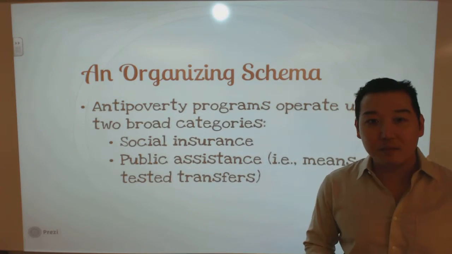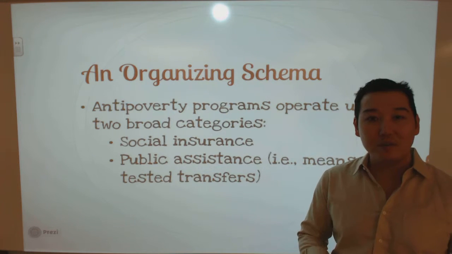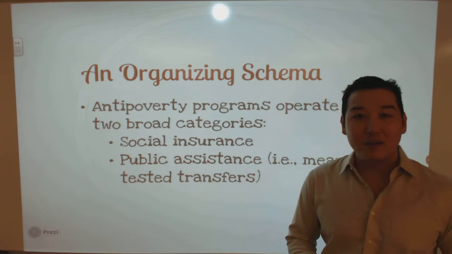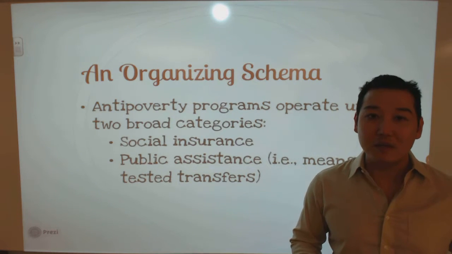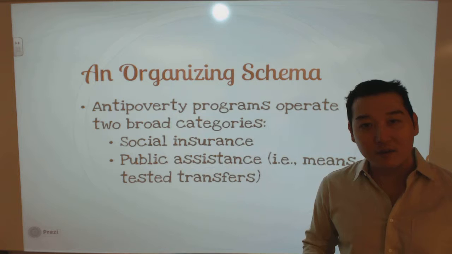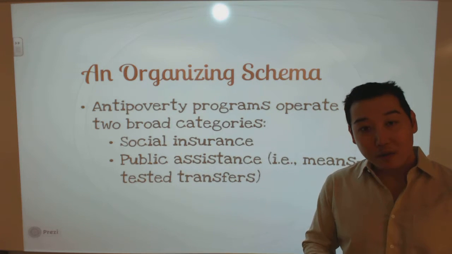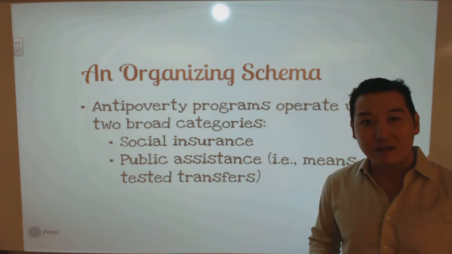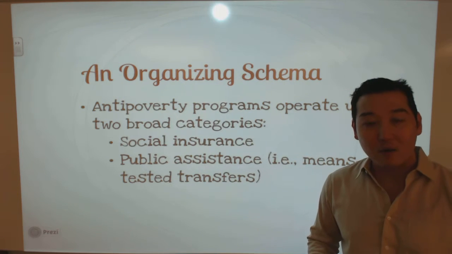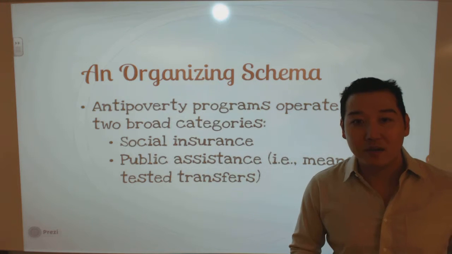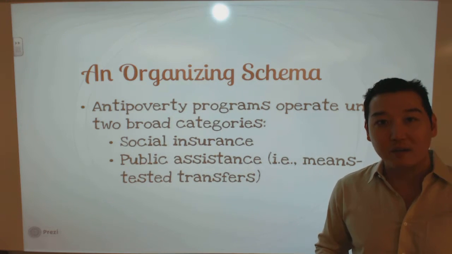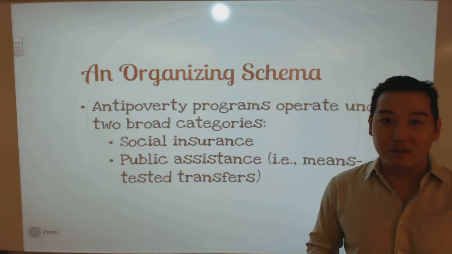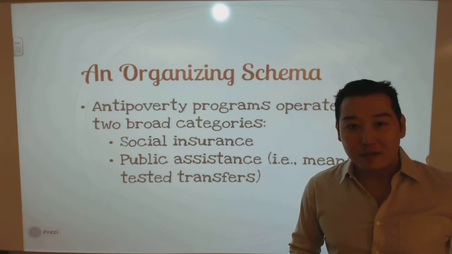You'll notice that these programs are typically either insurance programs or assistance programs. This is the organizing schema that we use. In Lecture 1 we talked about classification and how we organize all the different programs that are out there. Well, we use the structure that came out of the Social Security Act. Some programs are organized around insurance principles, other programs around public assistance principles. We'll take a closer look at what that distinction entails, this social insurance versus public assistance distinction.